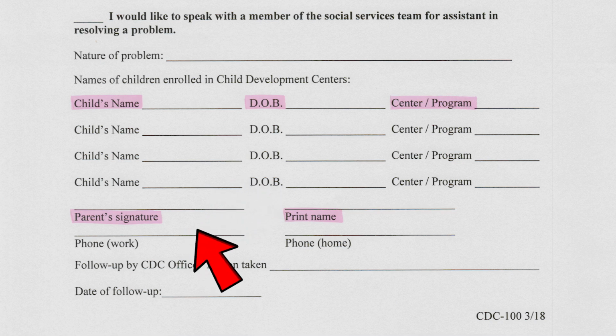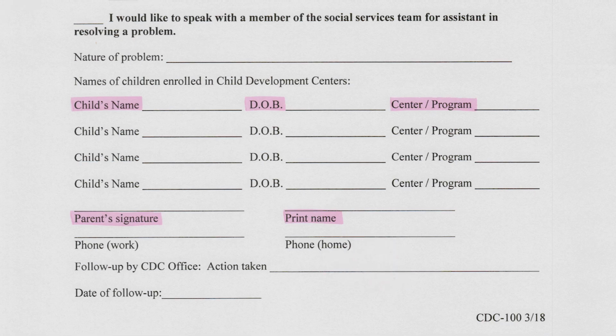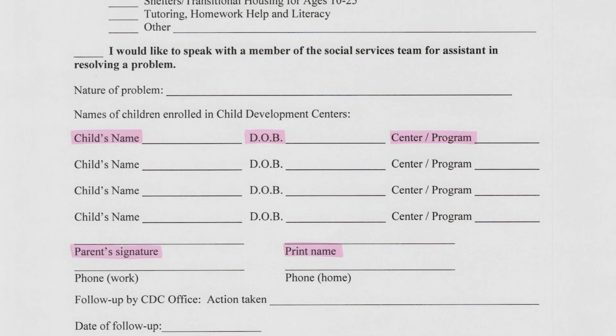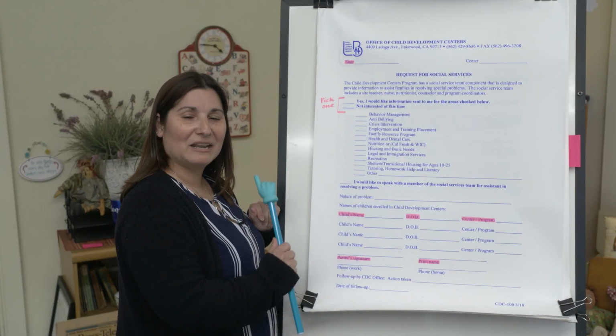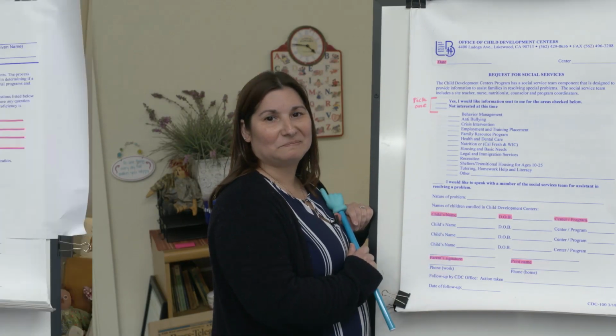We only need a contact phone number for you. If you do have an issue that you would like to speak with a member of our social services team, you can put in the nature of the problem. If you leave your phone number, we can make sure that somebody calls you and goes over any information, any concerns that you may have regarding your child. Make sure that you completely fill it out, take a minute, and then we'll go on to the next form.